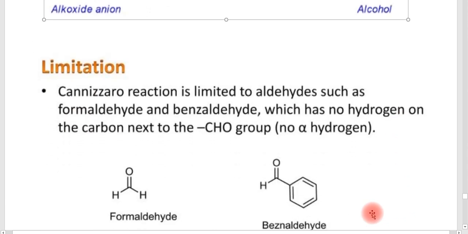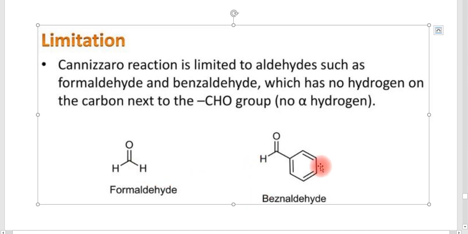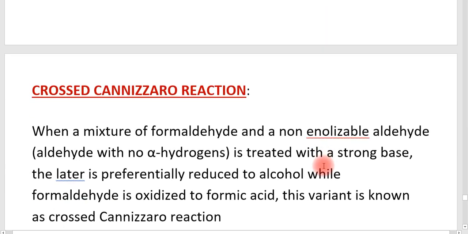The main limitation of this reaction is that only aldehydes that don't have an alpha hydrogen can be used for this reaction. That is the main limitation of the Cannizzaro reaction. That is, only formaldehyde and benzaldehyde can be used for this reaction.